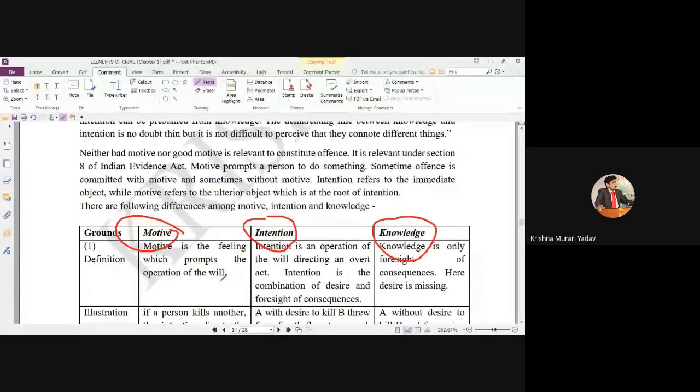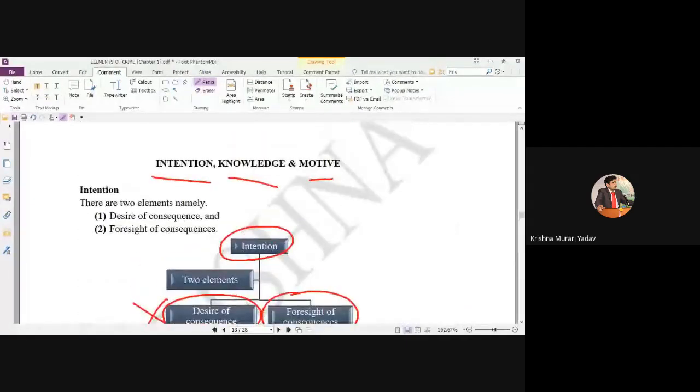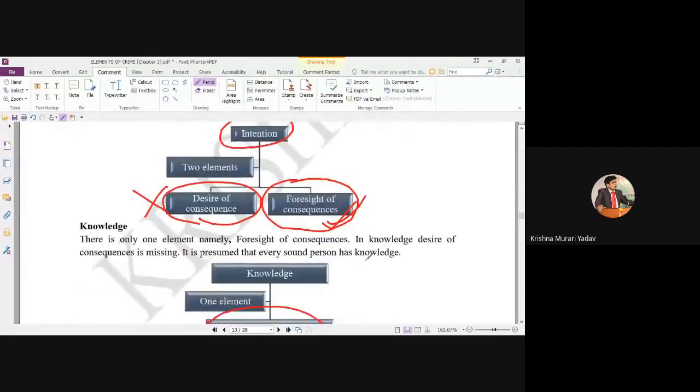But what is the desire of that person? Does the doctor want to kill the patient? No, his desire is to save. It means his intention was not that; there was only a foresight of the consequences in the case of the doctor.